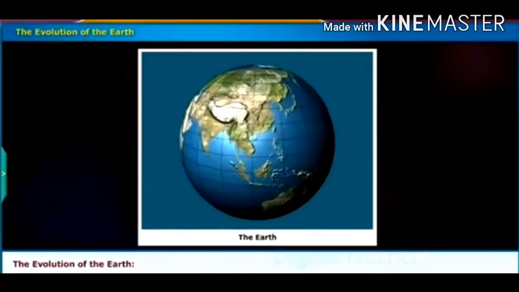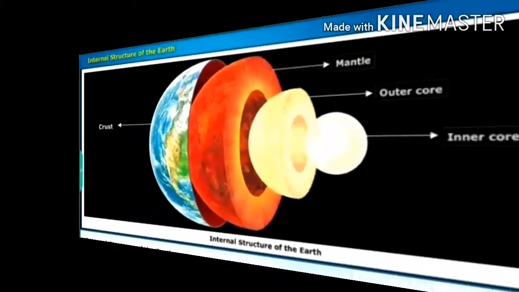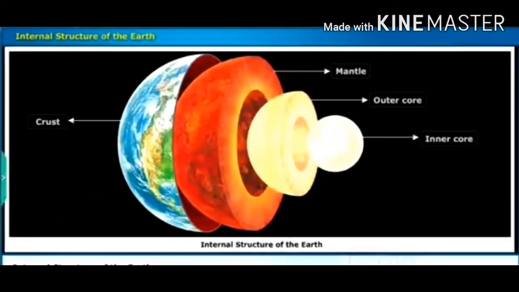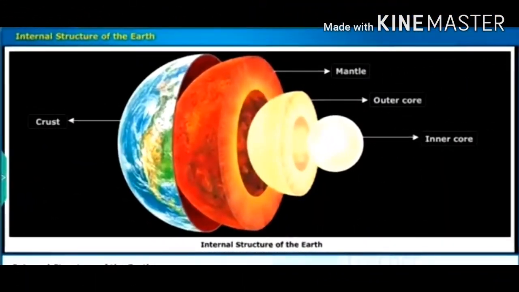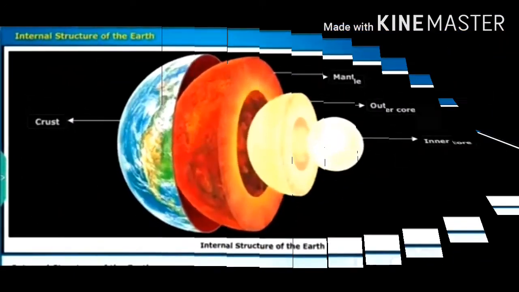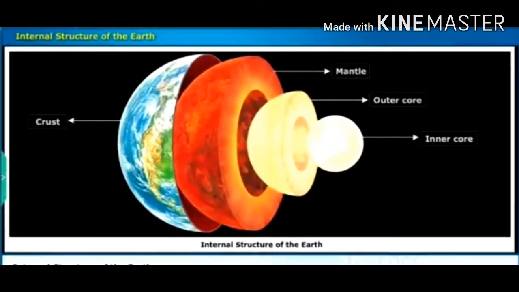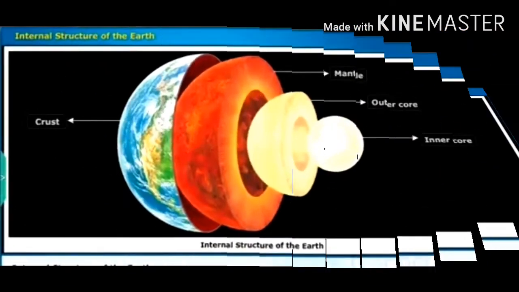For many years, the Earth was lifeless, but slowly oceans were formed, and then there evolved plants, animals, and human beings over millions of years. Now let us see the internal structure of the Earth. It took several hundred years to understand the interior of the Earth.